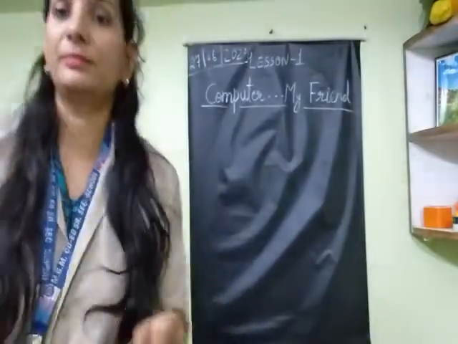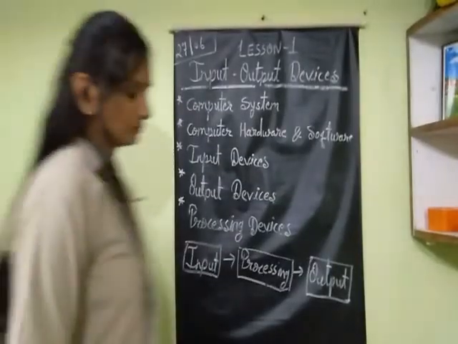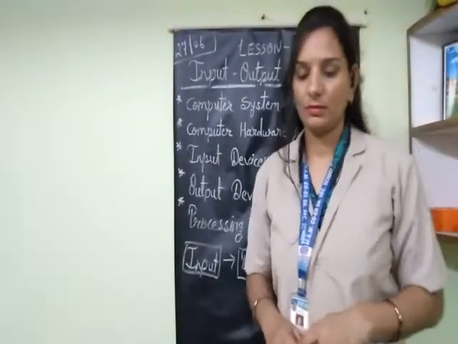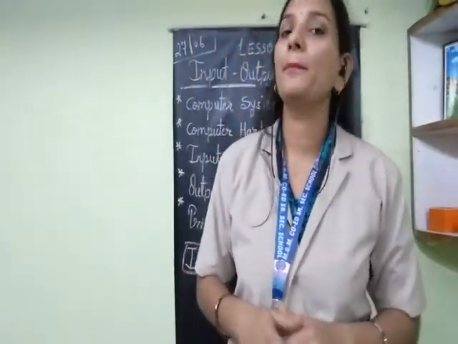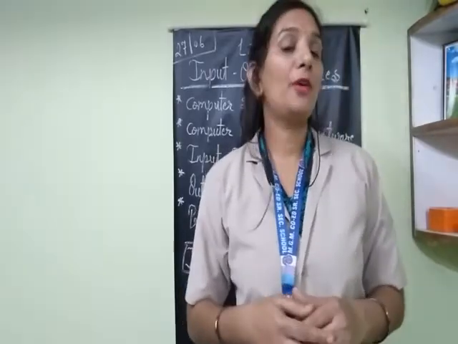So next. The next input device is the microphone. The microphone is also an input device. Okay. For which purpose do we use a microphone? We use a microphone for recording our voice and music.